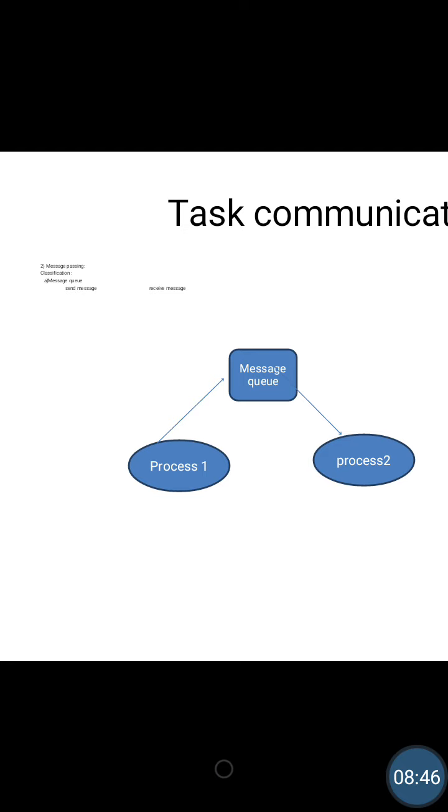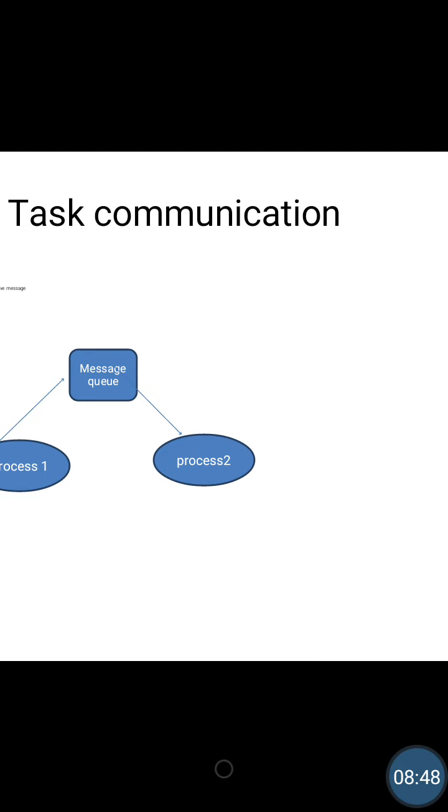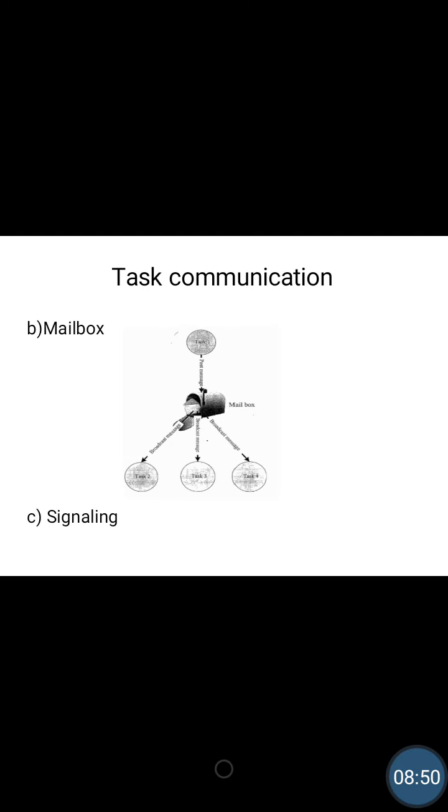Okay. Next is about mailbox. It is a special implementation of message queue. Here, the mailbox is created by posting the messages. In a mailbox, one-way communication can be implemented and only a single message can be exchanged. But in message queues, multiple messages can be exchanged.